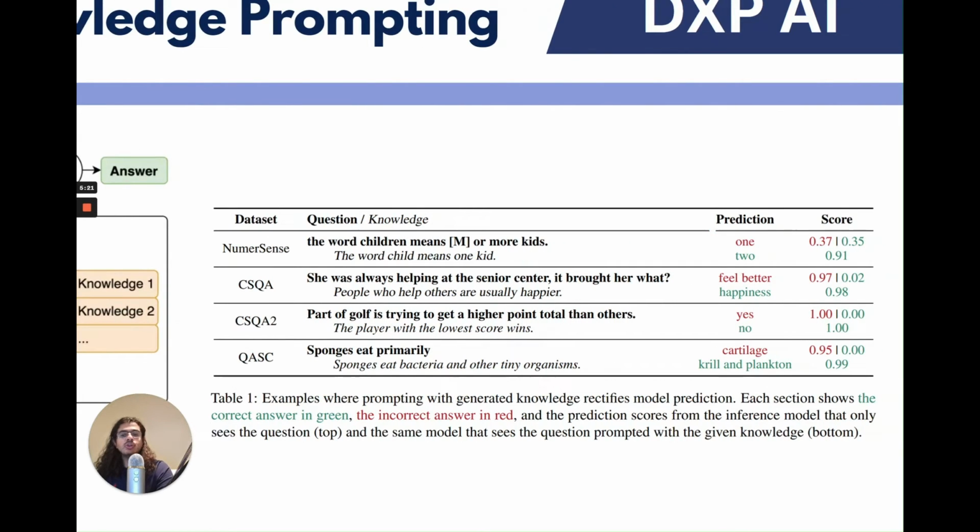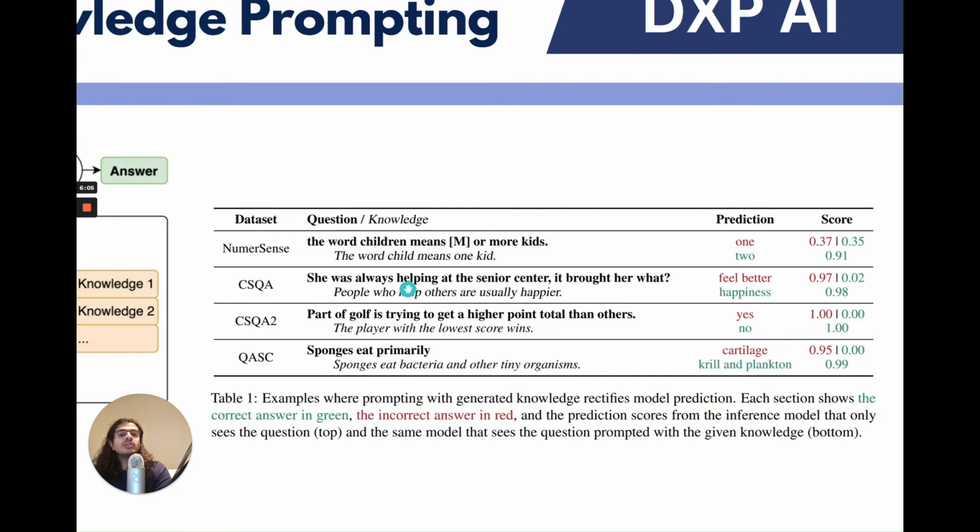And here, I'm just going to show you examples where prompting with generated knowledge rectifies model prediction. So each section here shows the correct answer in green and the incorrect answer in red. And the prediction score from the inference model that only sees the question at the top, that's the first one, and then the same when it sees the actual knowledge as well. So let's take this as an example. The word children means 2 or more kids. The first prediction was 1 with a 37% confidence level. Whereas if I add the word child means 1 kid, then it's able to answer correctly and say that children means 2 or more kids with a 91% confidence level.